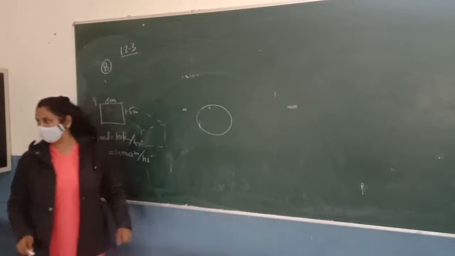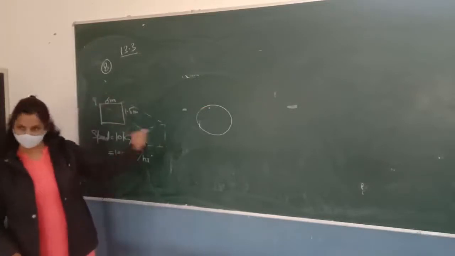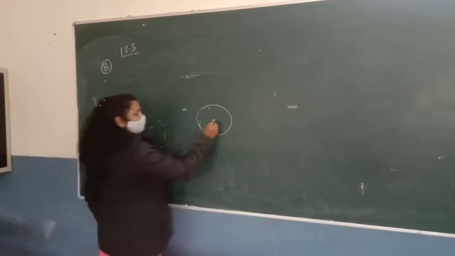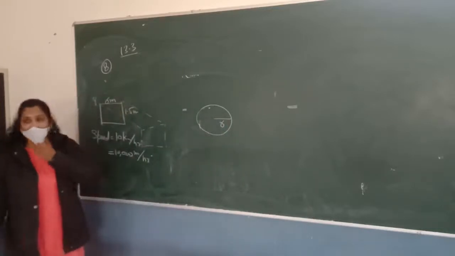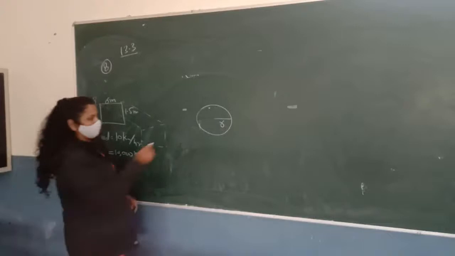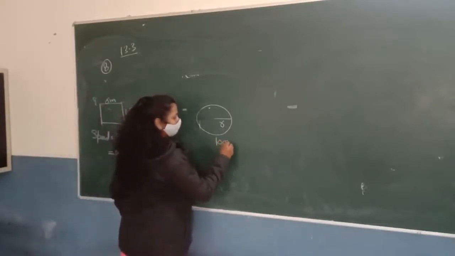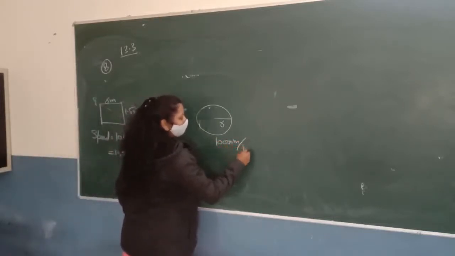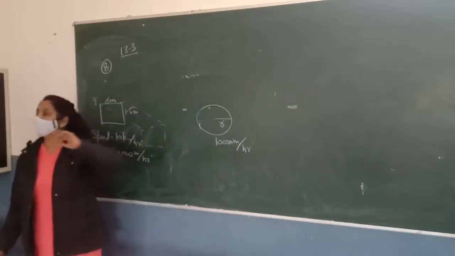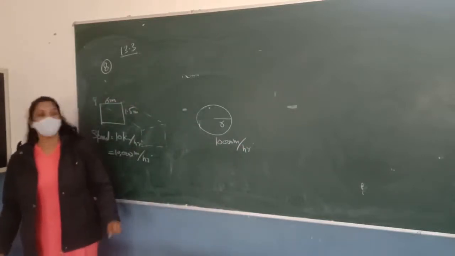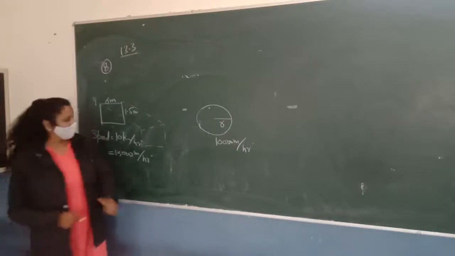Okay, suppose the cross section is circular. Look here. Suppose the radius of the circular cross section is r, and again I am telling you the rate of flowing of water is 10,000 meter per hour. Now, if you want to find the volume of the water flowing in 1 hour, what will you do? You will take the volume of the cylinder. And what is the volume of a cylinder?